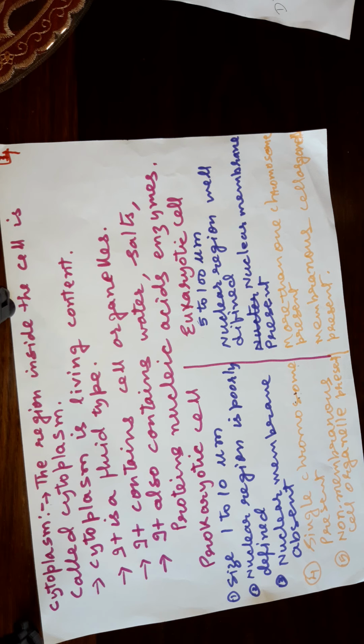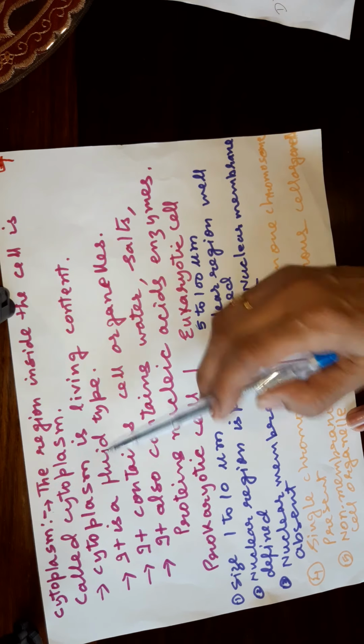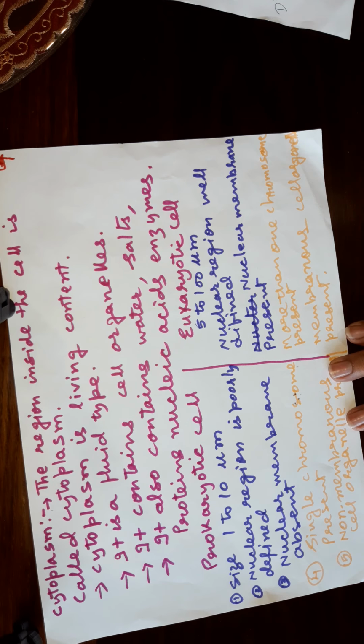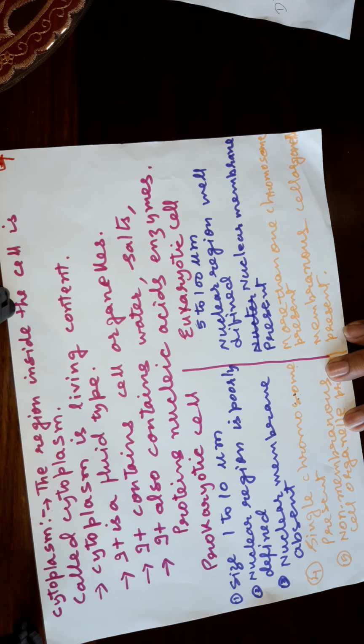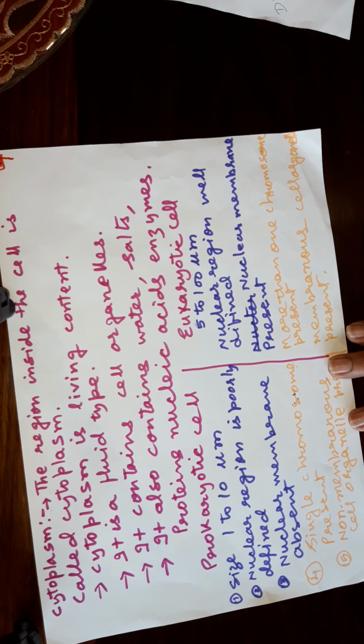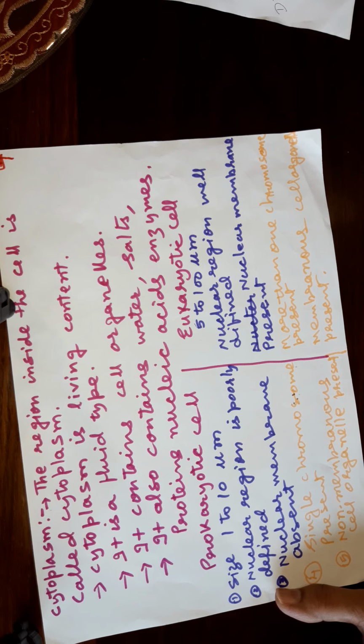It is fluid type. All the cell organelles, ribosomes, endoplasmic reticulum, Golgi body, mitochondria, plastids, they all remain in the cytoplasm only. They are called cell organelles. Apart from that, cytoplasm contains water, some salts, proteins, nucleic acids like DNA, RNA, then enzymes. So that is the cytoplasm.